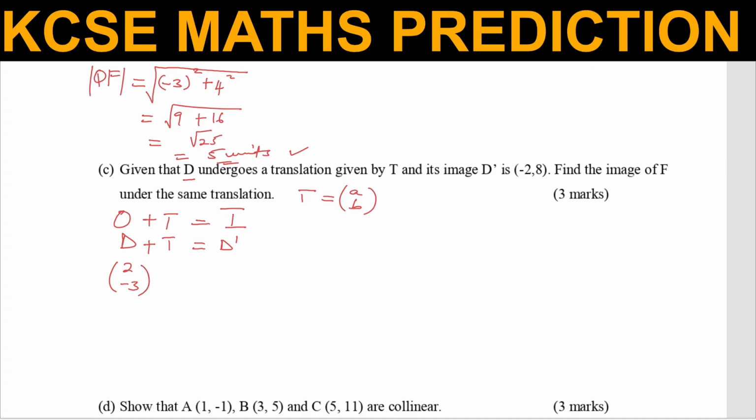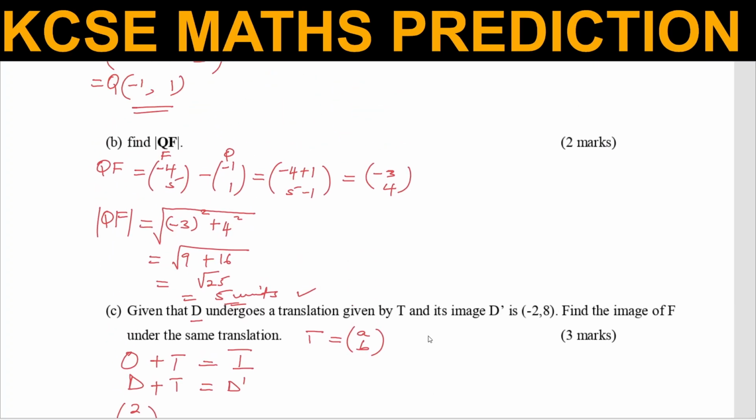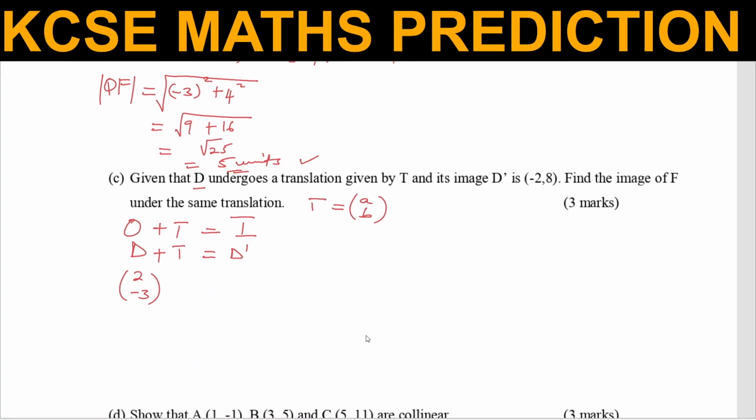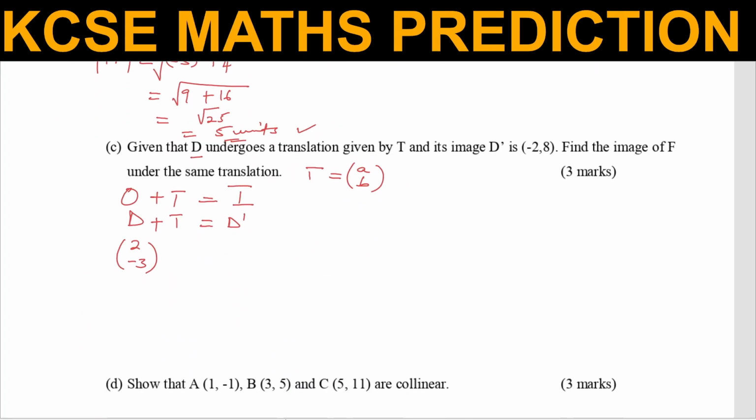2, -3. It is up there. So it's up here, you can see 2, -3. So 2, -3, and then plus the translation vector, which is AB. That one should give D prime. D prime is -2, 8. So by working it like this, we'll be able to get translation T, which is here.